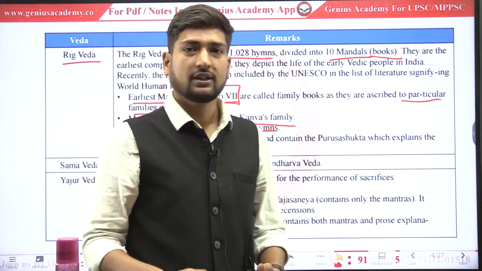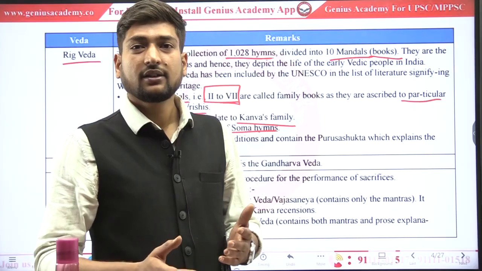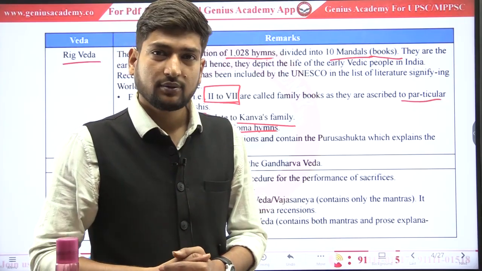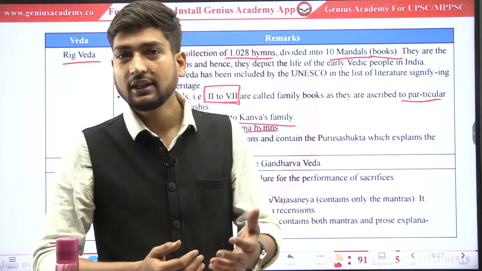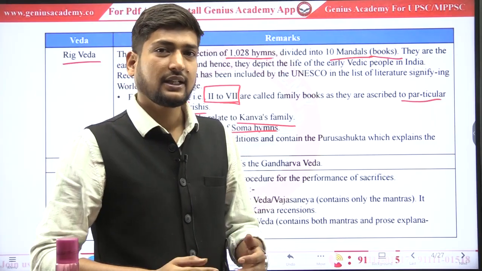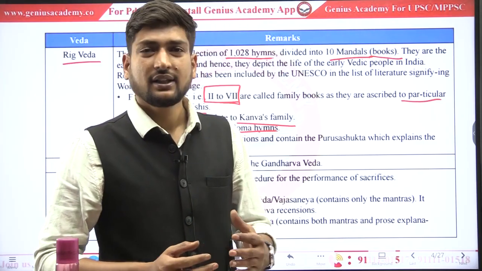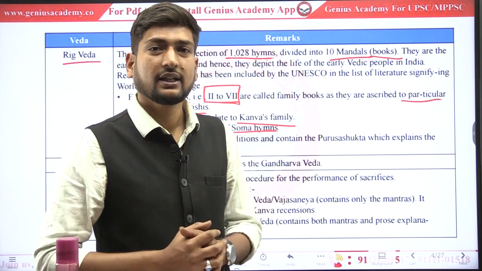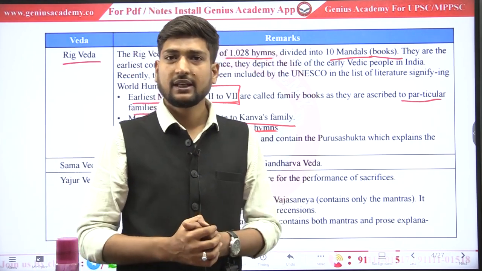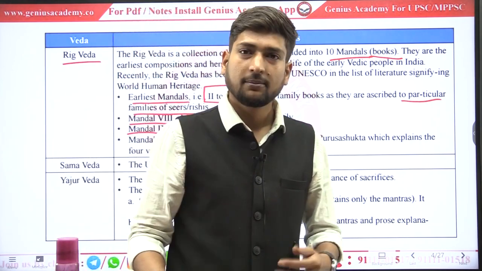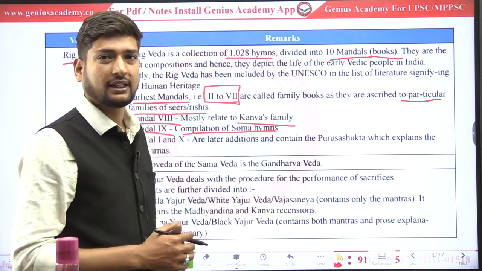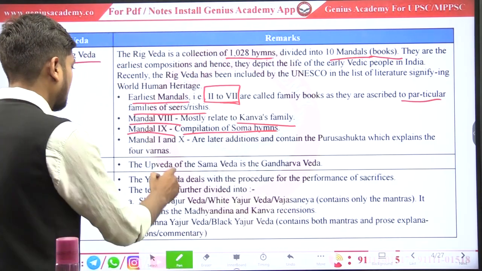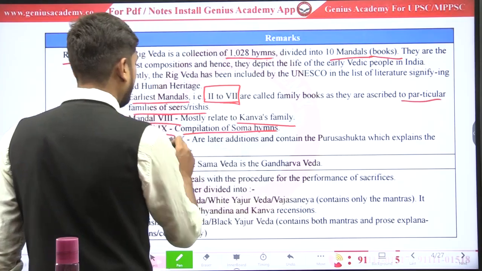What is the soma? Soma is a type of drink which early Vedic people used to drink while they did yagna. Okay, we can relate it to an alcoholic type of drink. But this drink was so sacred for the Rig Vedic people. Mandal 1 and 10.